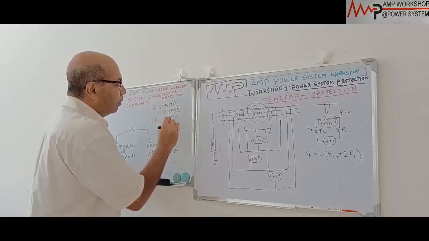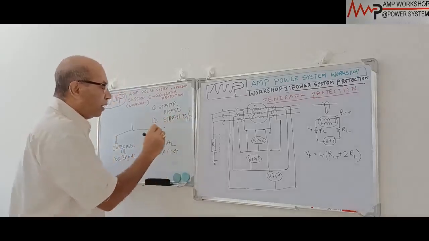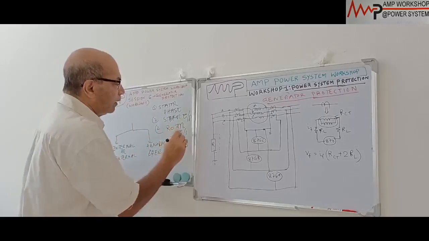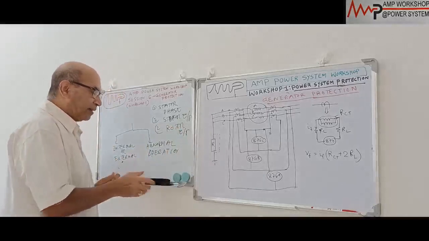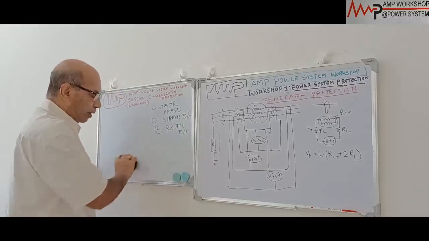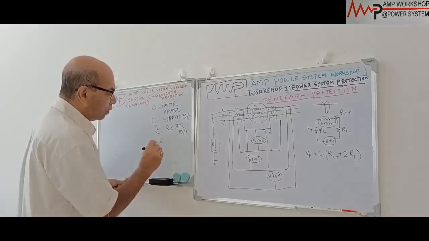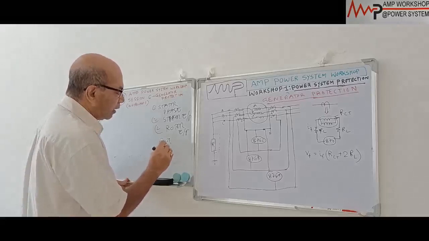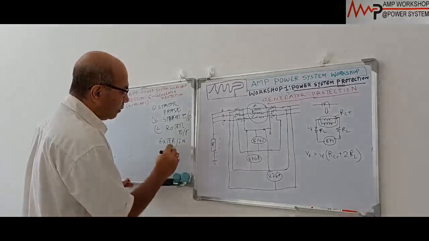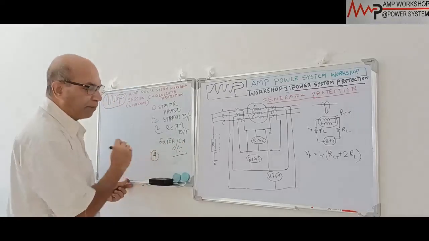Starter arc fault. Then it could be rotor arc fault. These are the rotor arc faults. Then an external overcurrent condition could be there, or an internal overcurrent condition. External or internal overcurrent condition. That is another case. This is number 5.